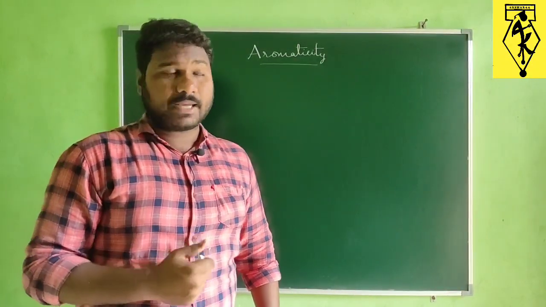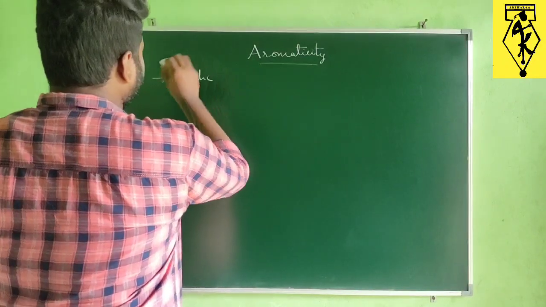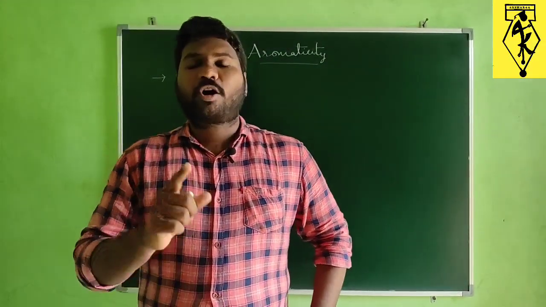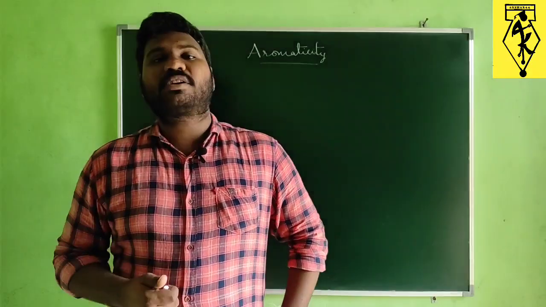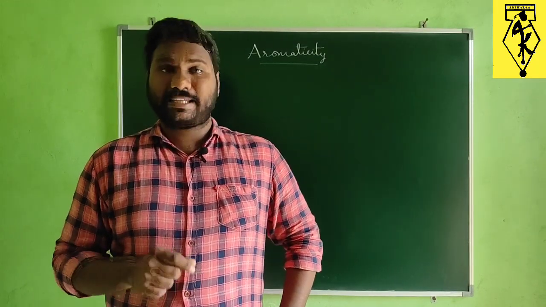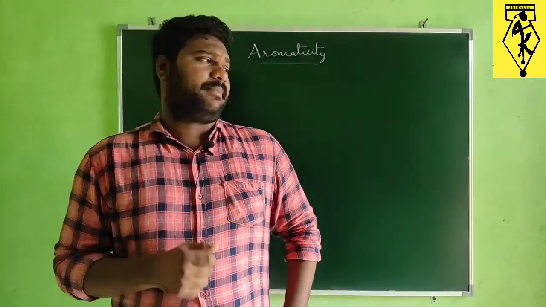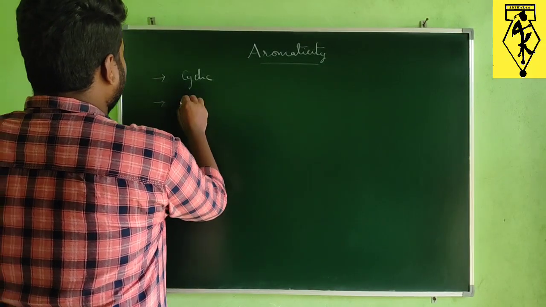And the second condition is the compound must be planar. Planar in the sense all the atoms of that compound which are present in the ring must be present in the same plane.